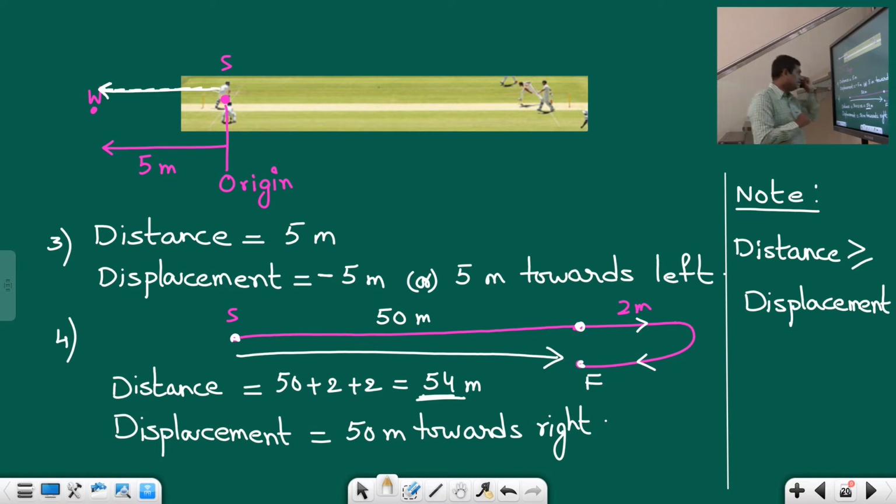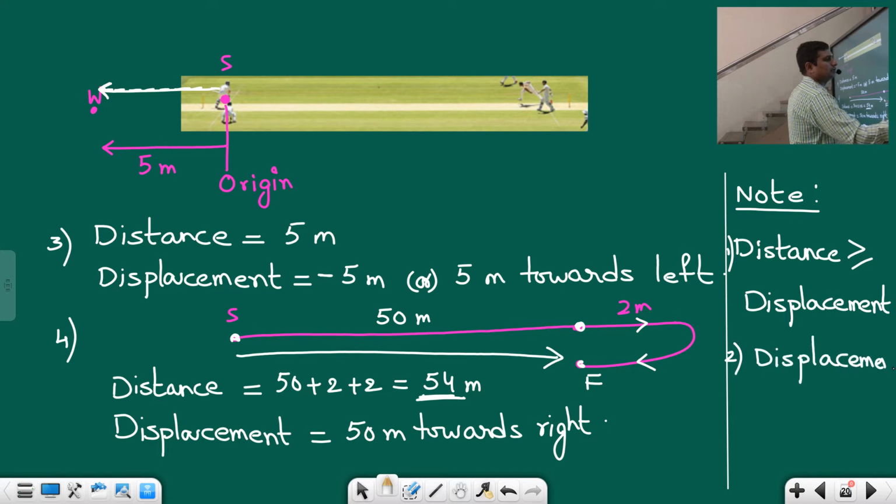And displacement can be negative also. This point I also told you. Displacement can be negative also, as I showed you here.